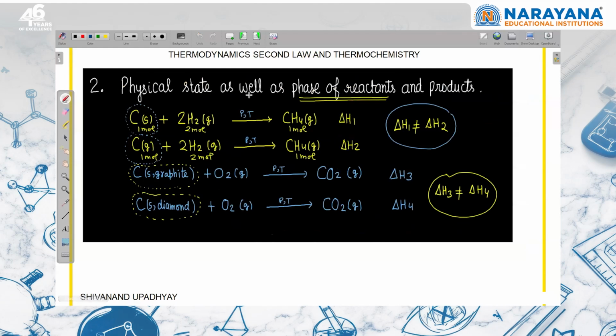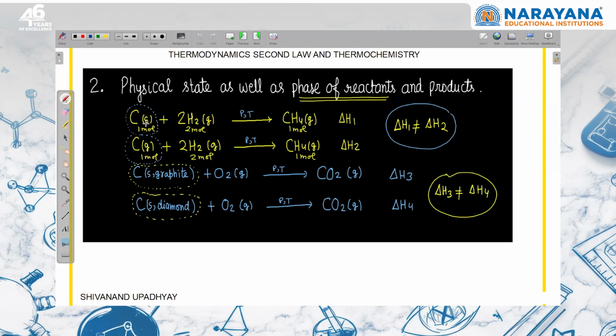Then the physical state as well as the phase of reactant and product. Many questions based on these conceptual things will be asked, like this reaction. This is the formation of 1 mole of CH4. 1 mole of CH4 is formed from its constituent elements. That is understood. They have not mentioned what this carbon is, but it is understood this is graphite. So 1 mole of graphite reacts with 2 moles of hydrogen gas to form 1 mole of CH4. This is the heat of formation of CH4. So this is delta H1.